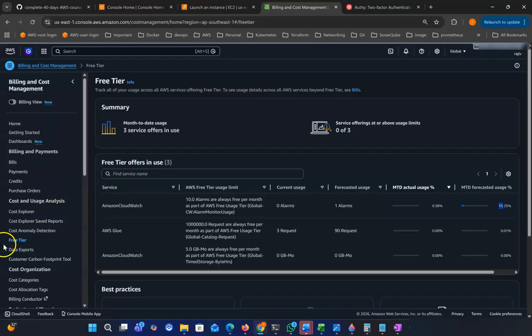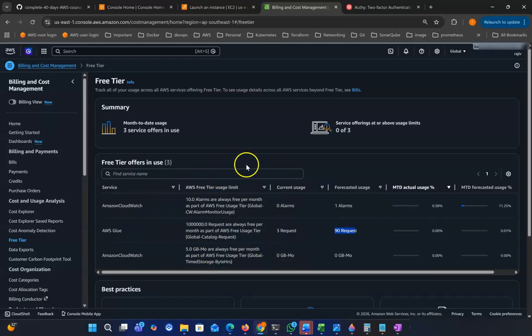So for free tier, you will see all your services here, like it will show EC2. You can see you have 750 hours available. You are using something like 20 hours or 50 hours. Your remaining, forecast, how much is remaining, those things you can see from here. So you need to always check how you are using your free tier.